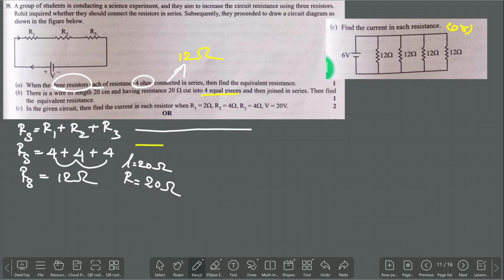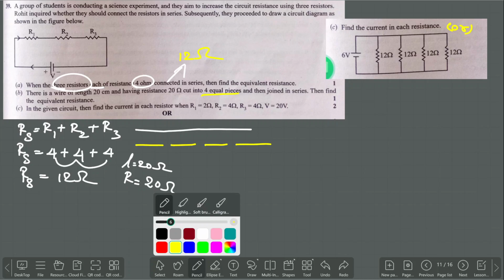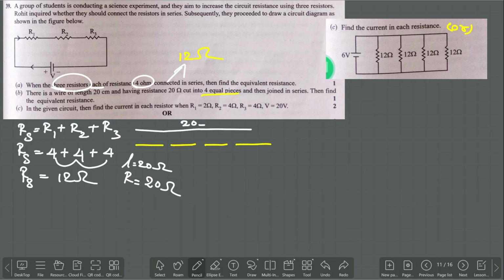Let us take this as the first part, second part, third part and then fourth part. If the full segment is 20 ohm, what will be the resistance of each part? 5. Clear? That means 20 by 4. The resistance of each is going to be 5 ohm.